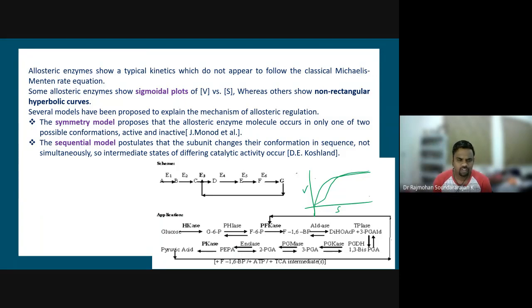So different models have been proposed to explain the mechanism of allosteric regulation. It can be the symmetry model or the sequential model. The symmetry model proposes that allosteric enzyme molecules occur in only one of two possible conformations, active and inactive. The sequential model postulates that the subunits change their conformation in sequence, not simultaneously, so intermediate states of differing catalytic activity will occur.